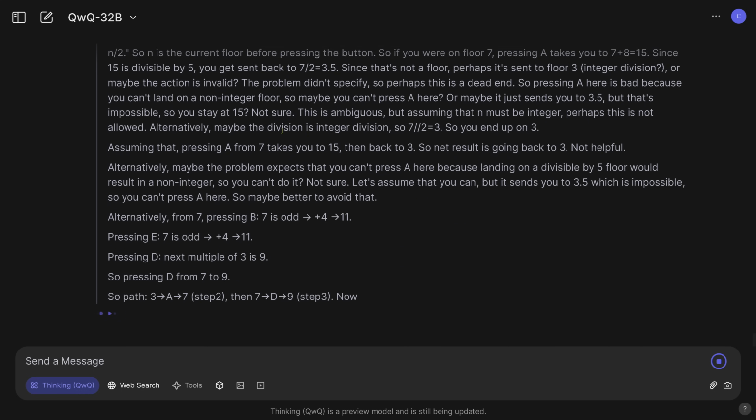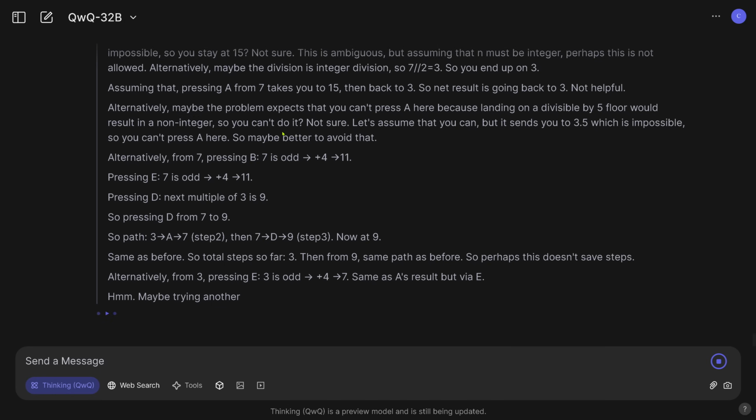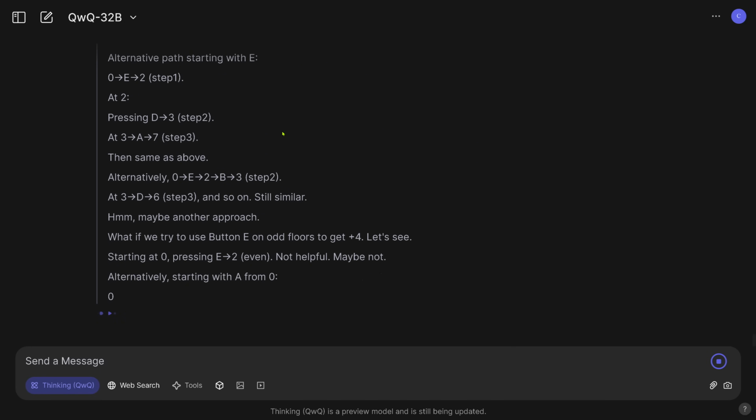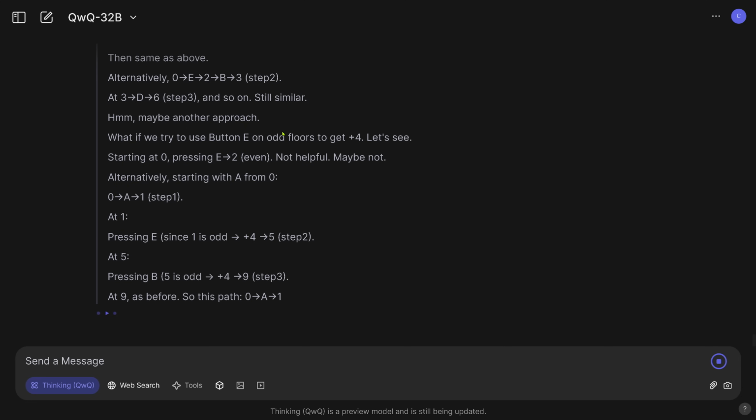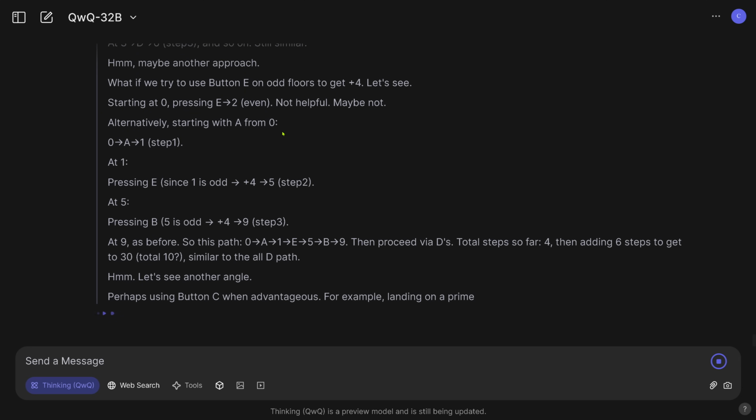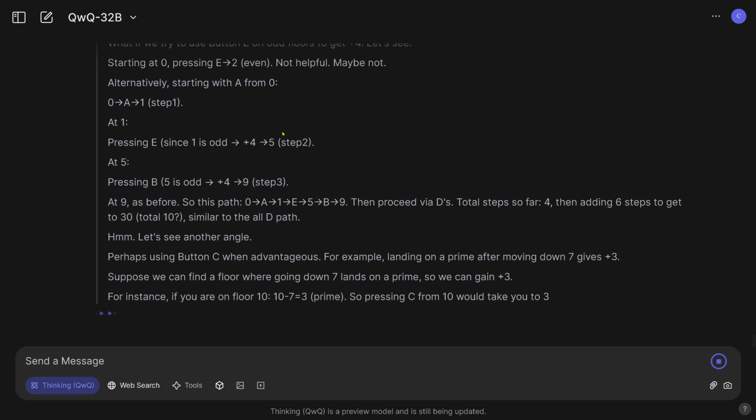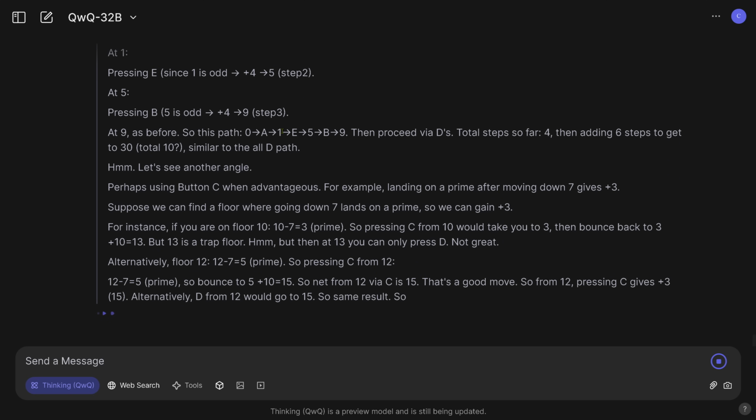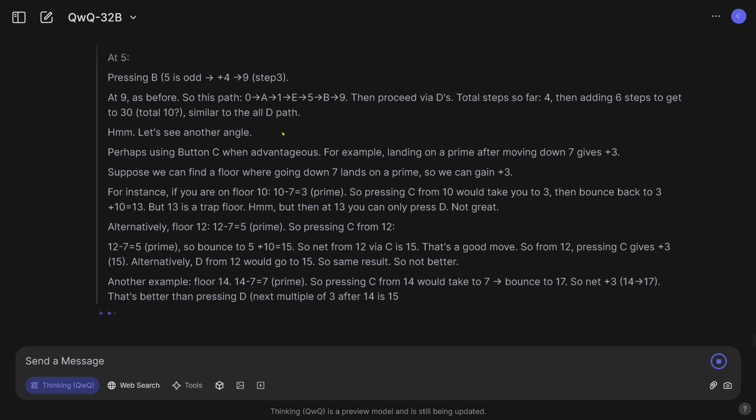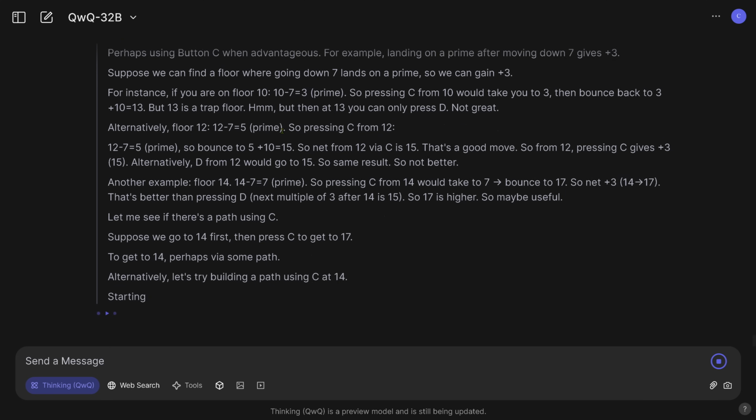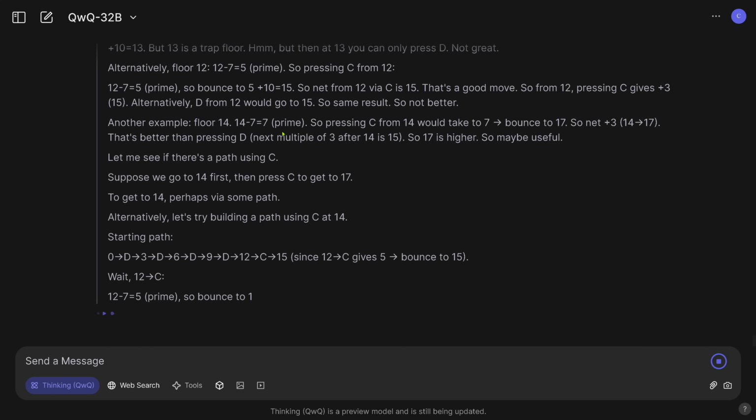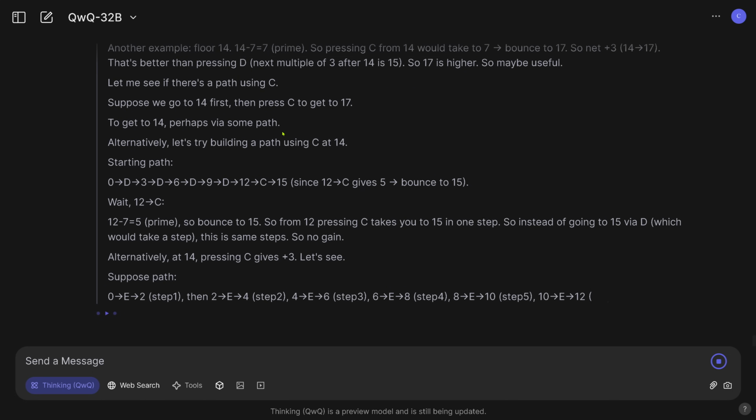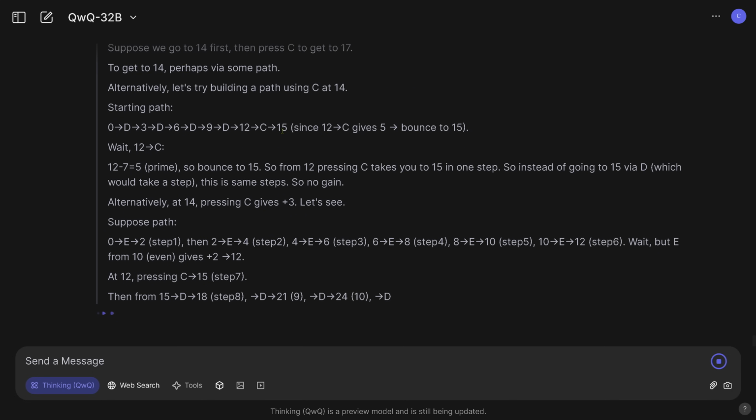Can't press here. Let's assume this is impossible, so I have to go pressing this here. Alternatively, there's another route, the same as above. Maybe there's another approach, starting now from 0: pressing E, no, pressing B, no, perhaps pressing button C is more advantageous. No. Alternative floor prime, C from 12. Pressing C from 14, no. Alternatively, starting path. Wow, this is not a path. So bounce to 15. So it's really thinking.